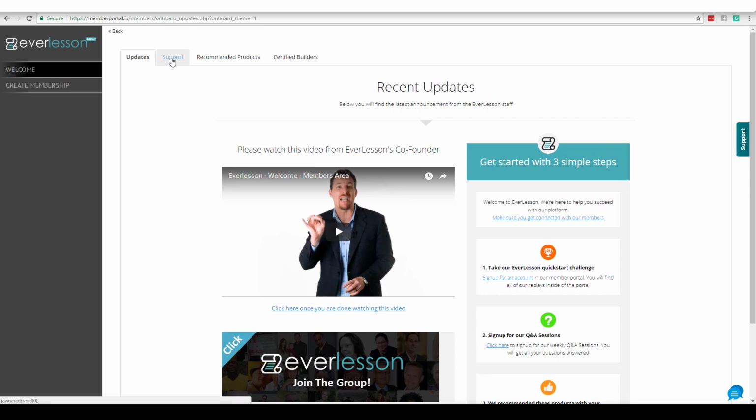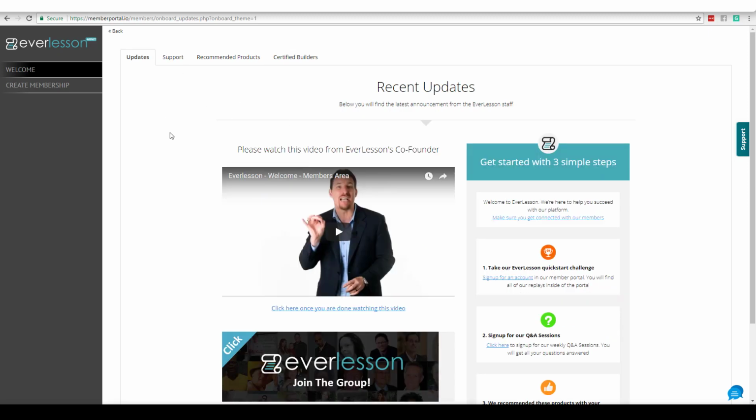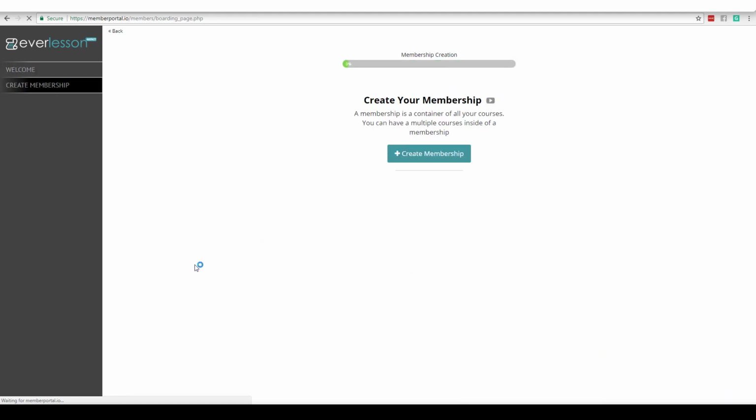Then you can see that there's a tab up here for support. We have some recommendations for you. You can see our team of certified builders. They'll actually go and they'll build out a course for you. Awesome stuff. But what you're going to do, notice there's not a lot over here in the menu. Nothing you can do. All you're going to do is click Create Membership.